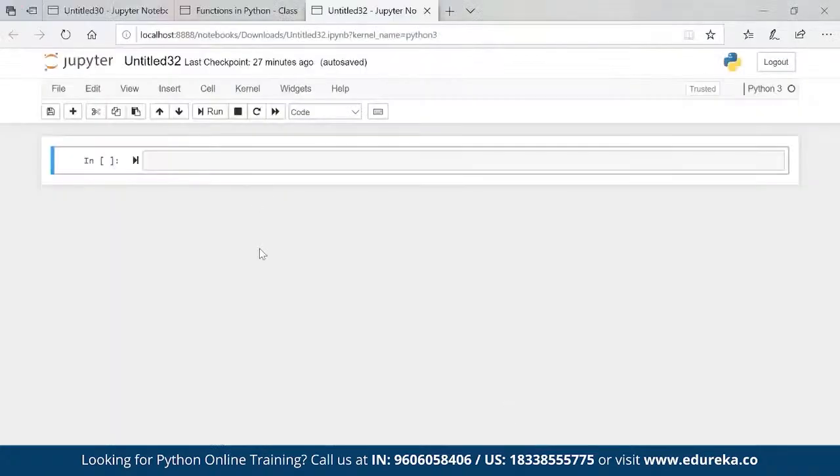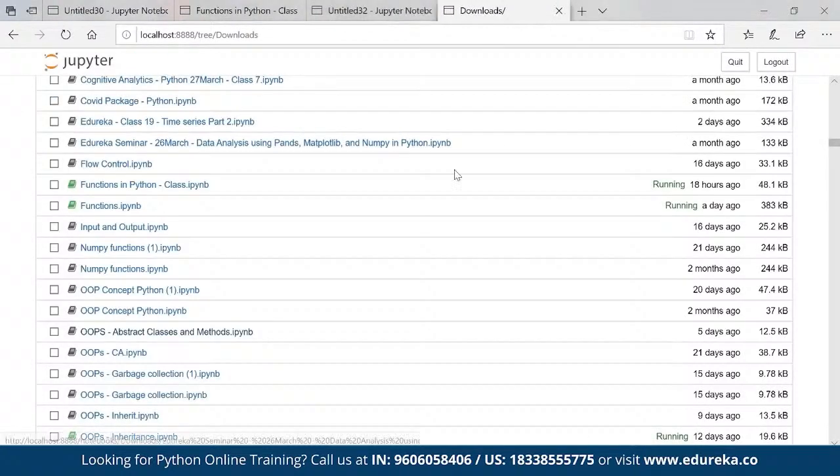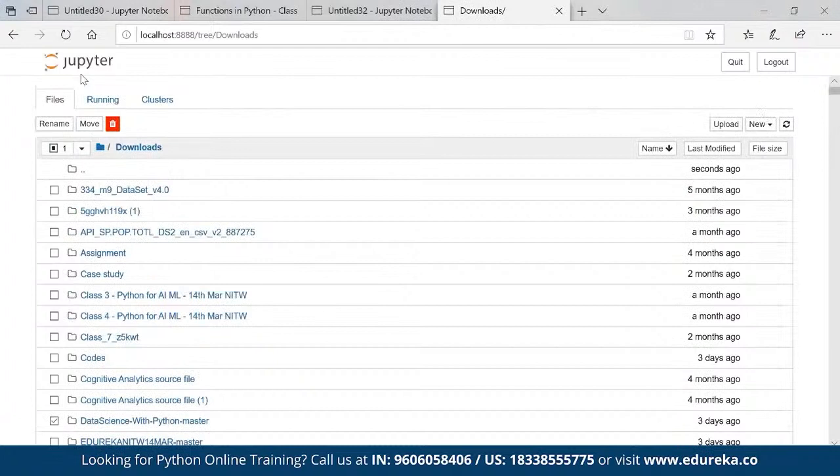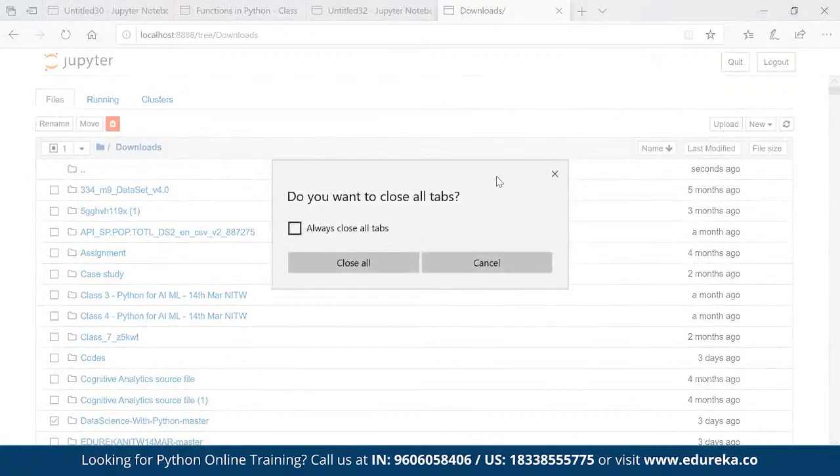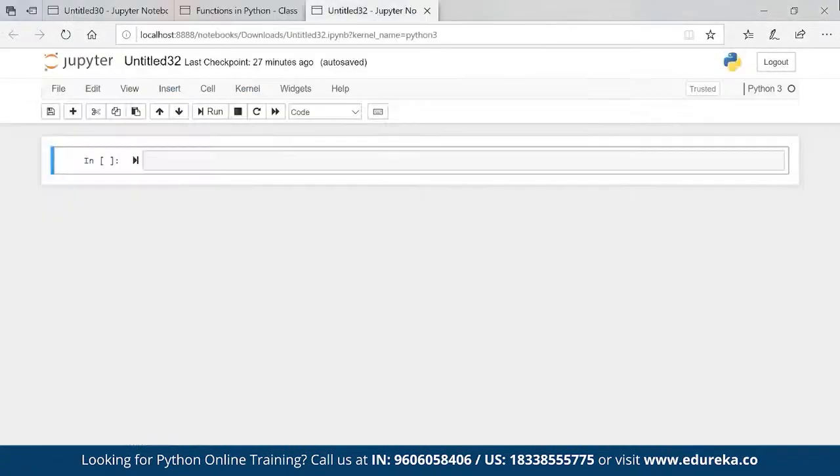Now, this is my Jupyter Notebook. Once you open Jupyter, this is how it will look, and this is the page of Jupyter. The name Jupyter comes from Ju for Julia, Py for Python, and R for R programming. So basically, there are three programming languages which can be run using Jupyter Notebook. That's why it is named Julia, Python and R: Jupyter.